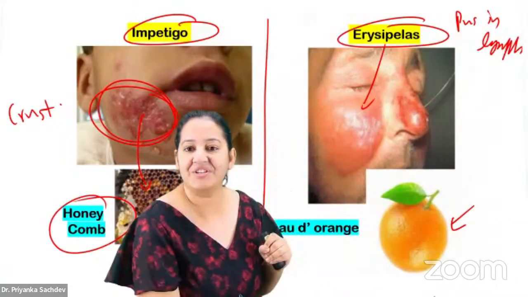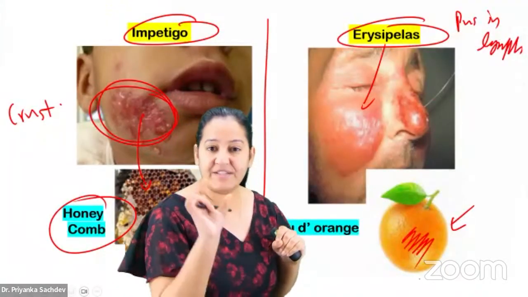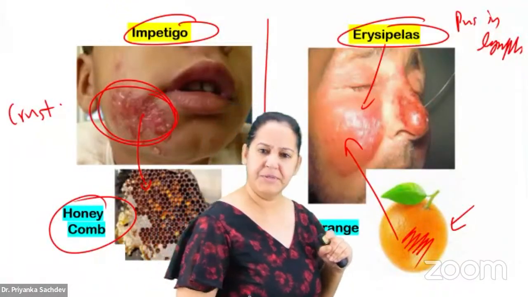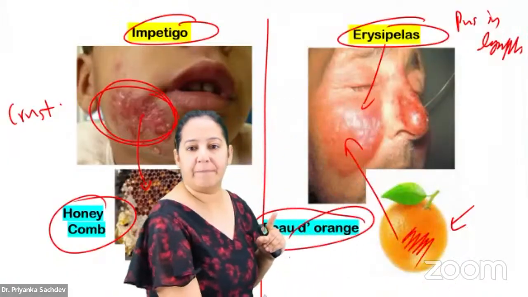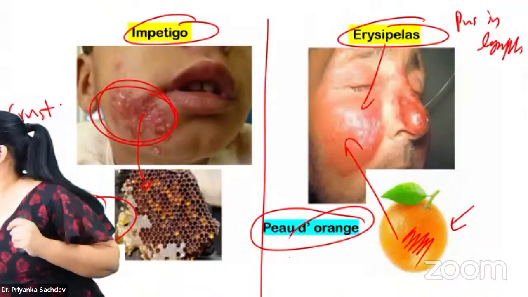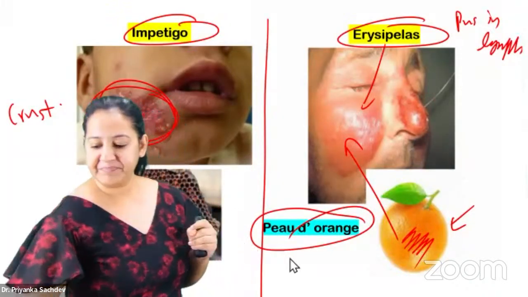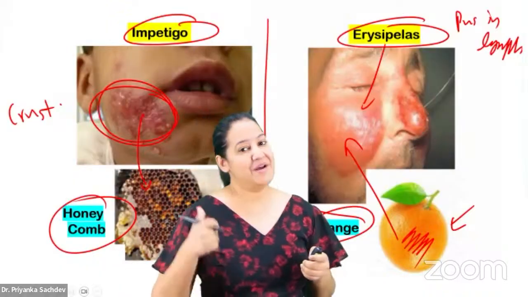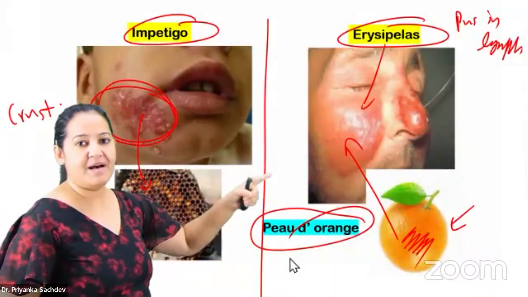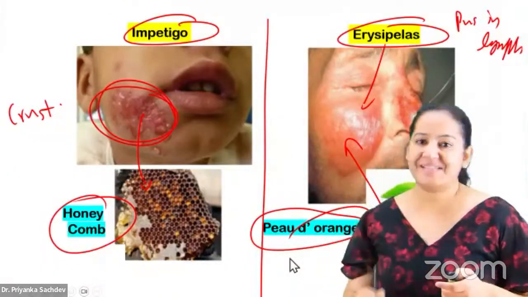Have you seen the orange? The skin of the orange is hard, granular, and orange. So the skin looks hard and granular. This is erysipelas. It is known as peau d'orange appearance. I'm really sorry. Give me a minute. I'm sorry, we will continue. So this is peau d'orange. I want you to learn peau d'orange is erysipelas, and honeycombing is impetigo. So those are the two skin diseases I want to tell you.